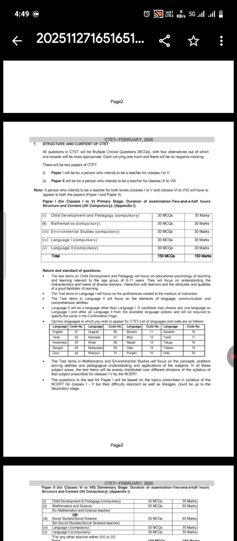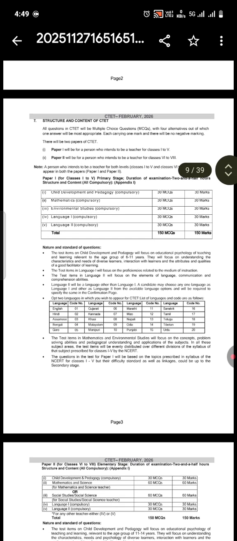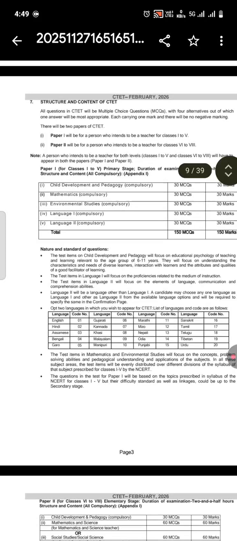Language 1, that is also compulsory. There will be 30 questions and 30 marks. Language 2 is also compulsory. You will have 30 questions of 30 marks. So in total, you have 150 questions, 150 MCQs, and 150 marks. Okay. So now let's see the nature and standard of questions.